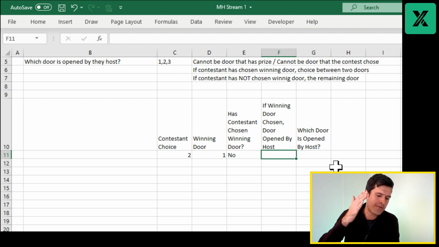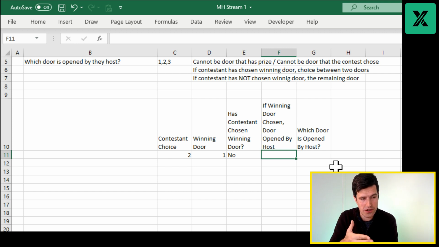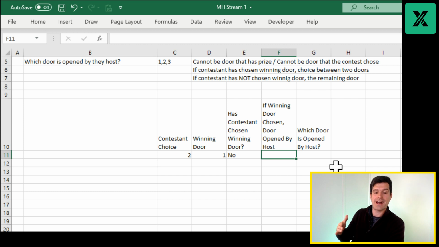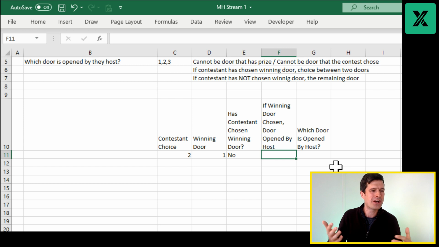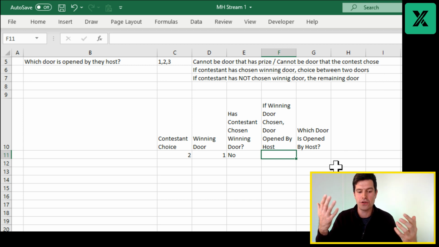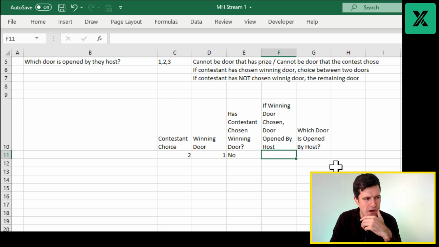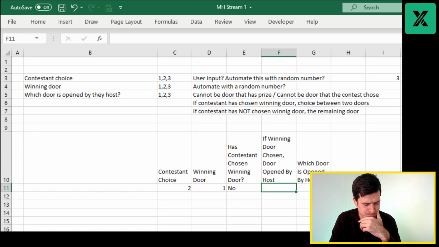So if door 1 is chosen and it's the winning door, the host has to choose between door 2 and 3. If door 2 is chosen and that's the winning door, then the host has to choose between doors 1 and 3. If door 3 is chosen and that's the winning door, the host has to choose between doors 1 and 2. So can you see, it's like this combinatorial explosion. When you start talking through the logic and seeing all the dependencies, it always gets a bit busier, a bit more complicated. So how to do that?